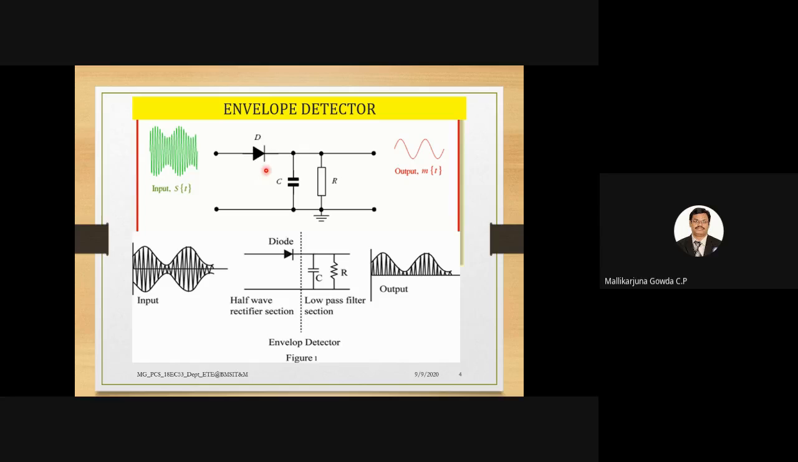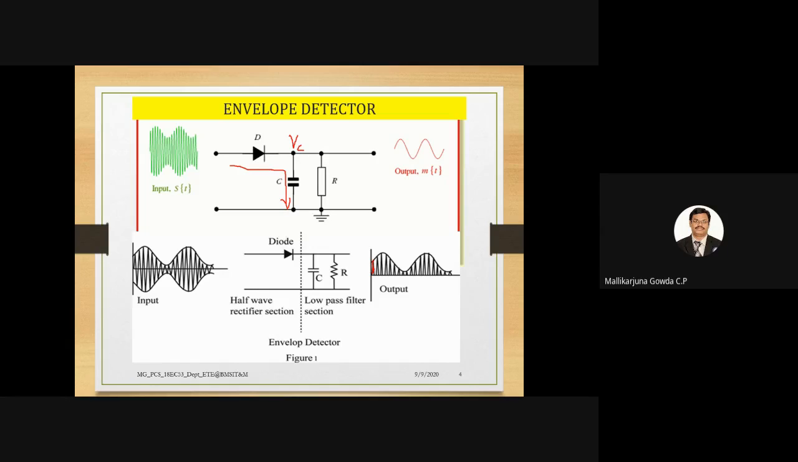So when it is conducting, then what happens? I will show you this. So when the diode is conducting, now the capacitor charges to the peak voltage. So the capacitor charges to the peak voltage. Then when the voltage at the anode of the diode is less than the voltage across the capacitor, you can represent this voltage across the capacitor as VC.